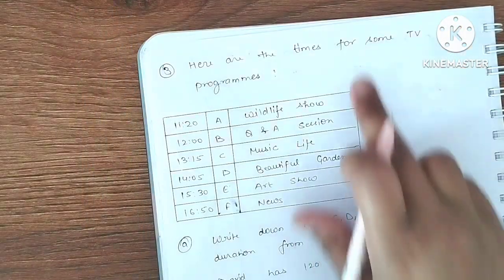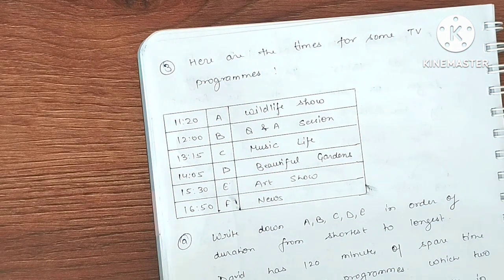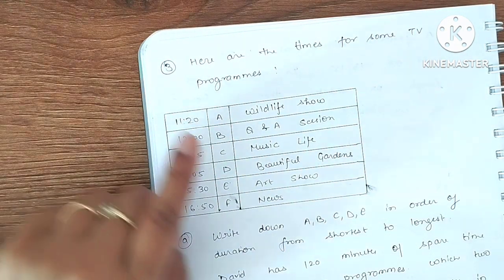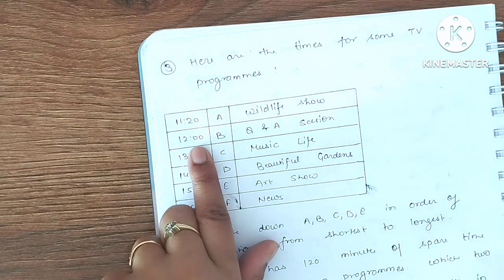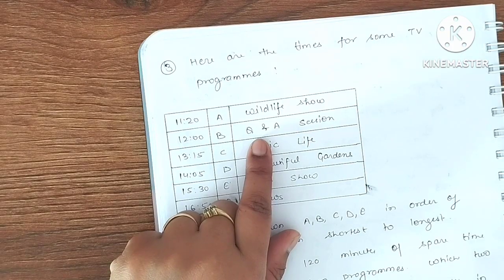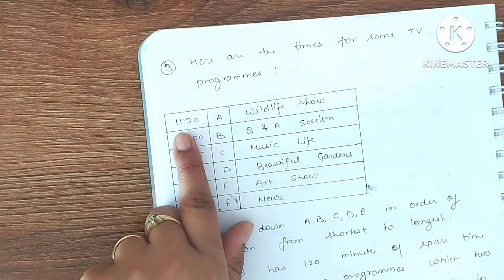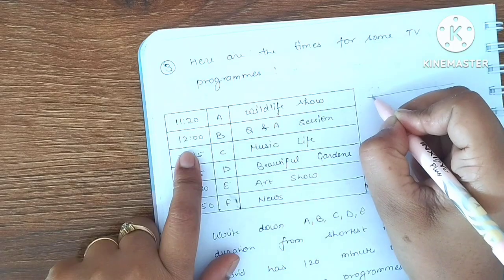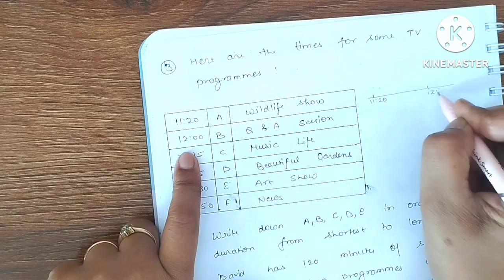Okay? Now the third one. Here are the times for some TV programs. So in the TV channel, there are so many TV programs in a channel. So from 11:20, a wildlife show has started and it ends at 12, because at the 12 there is a new show, question and answer session. So wildlife show, what is the time for wildlife show? 11:20 to 12. So now you need to calculate the time interval.